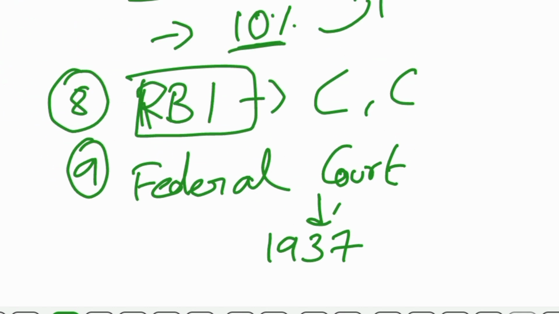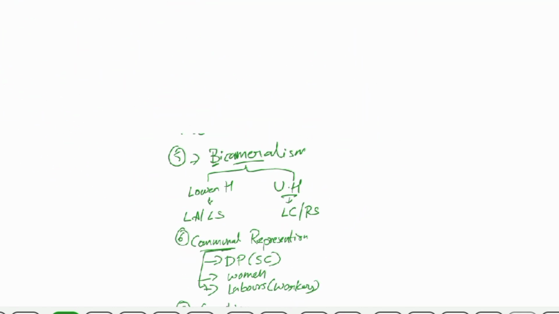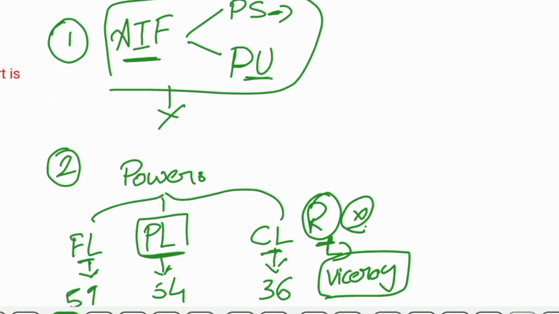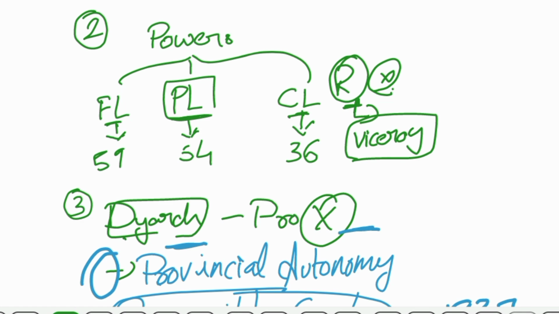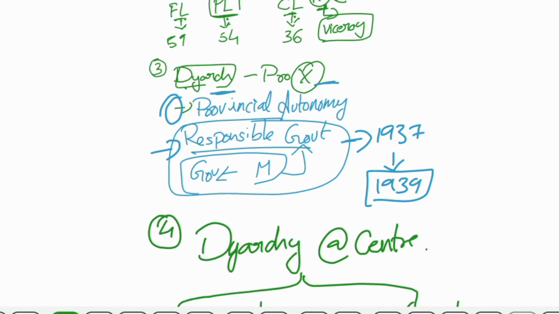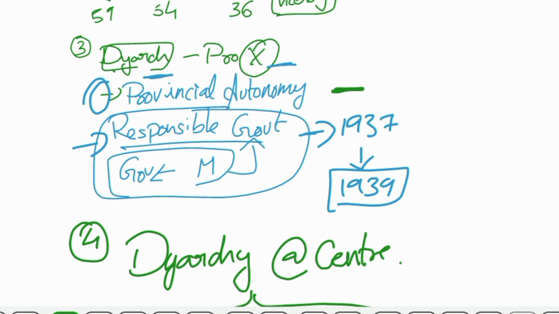So these were some of the points regarding the 1935 Act. Let's once again revise it. The 1935 Act is a lengthy and detailed act. It has around 321 sections and 10 schedules. It provided for the introduction of an All India Federation, which consists of princely states and provincial units, but it was not established because the princely states refused to join. The powers were divided into federal list, provincial list, concurrent list, and the residuary powers were with the Viceroy. The diarchy at the provinces was abolished. Instead, they introduced provincial autonomy and responsible government.